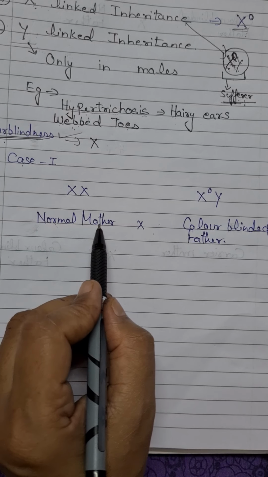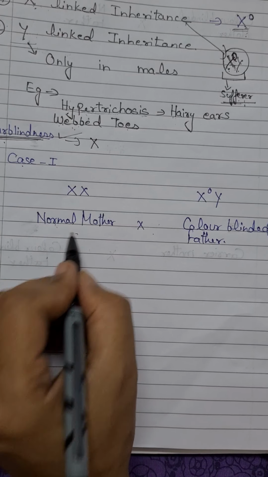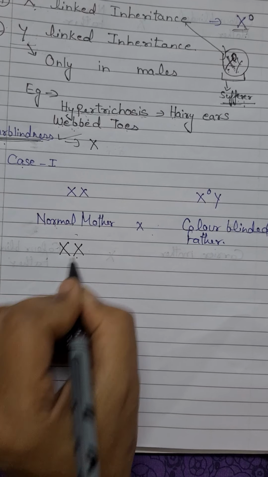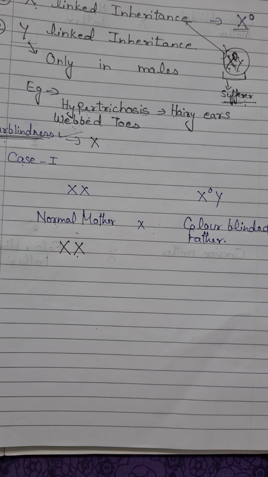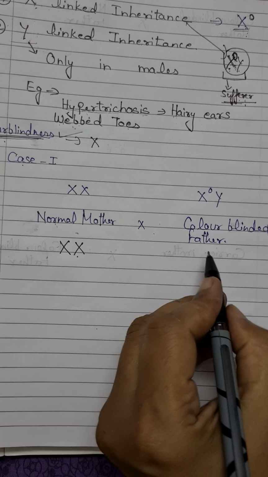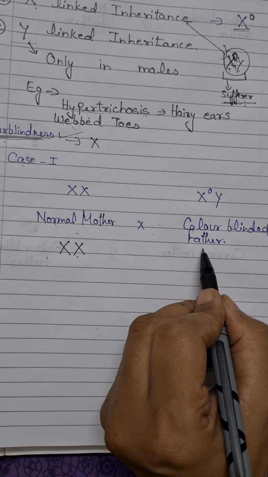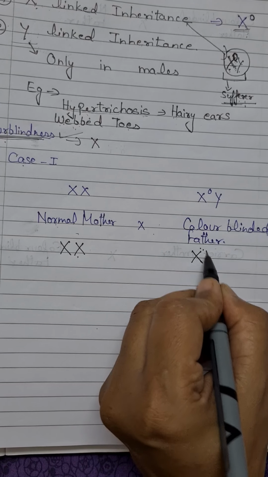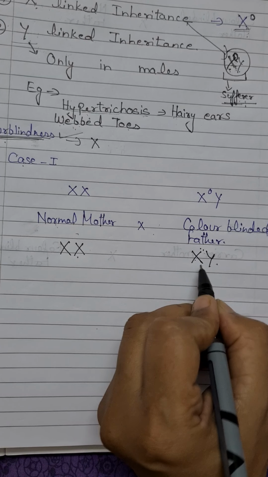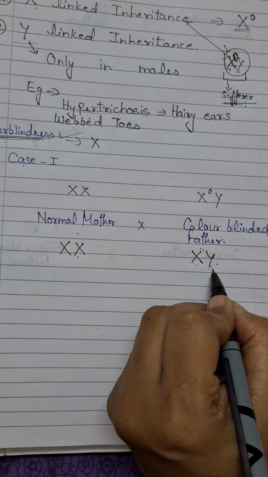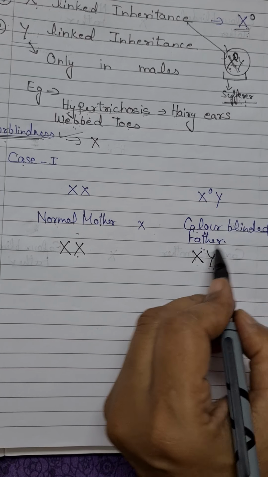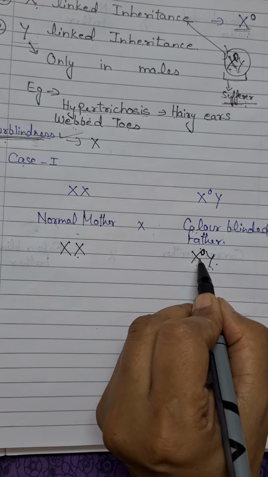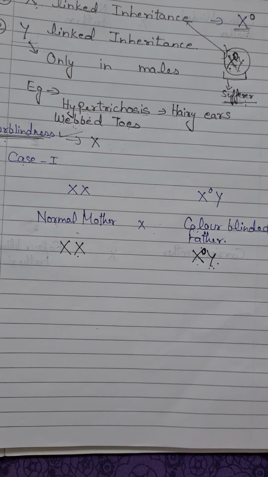A normal mother means a female, so normal means both X chromosomes are without that allele, and a color blind father or male. Males are represented here by XY, because the chromosomes in a male are XY, and as the male is color blind, the recessive allele for color blindness is present on the X chromosome.